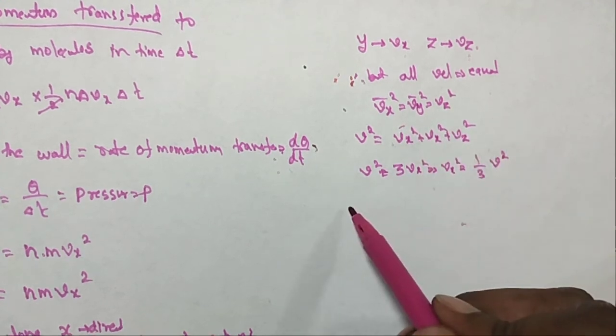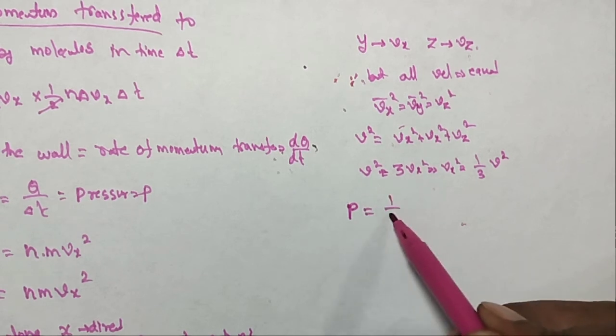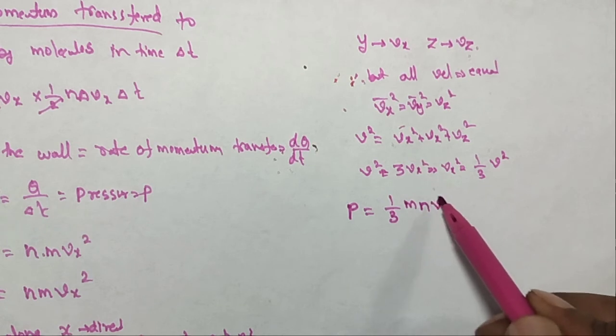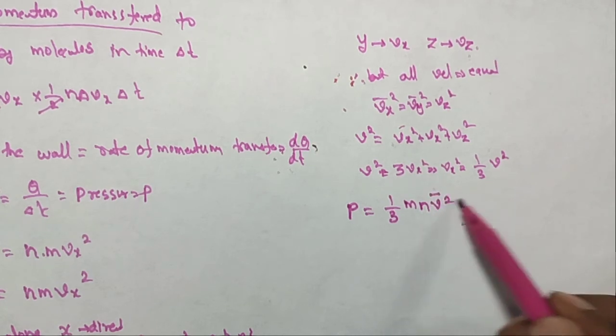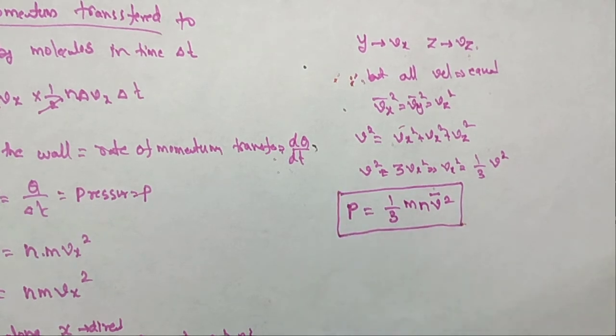Therefore, in this case, finally we can get P is equal to 1 by 3 m n v bar square. This is the pressure in the ideal gas equation.